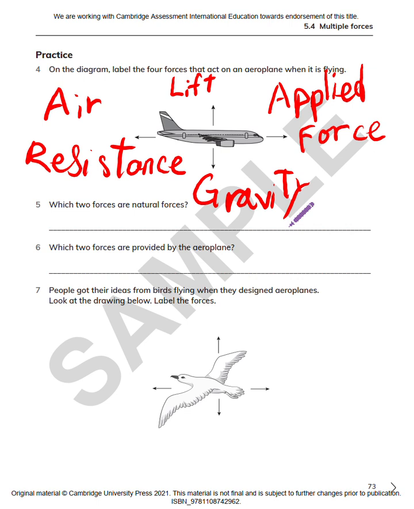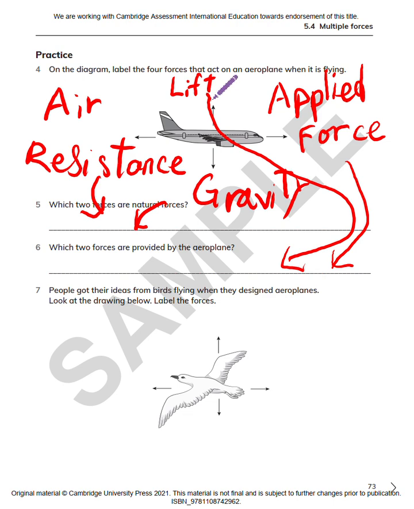The two forces that are natural forces are air resistance and gravity. The two forces that are provided by the airplane are lift and applied force. Well, both of these forces are applied forces. Just this force has a different name. This is named in grade 4.